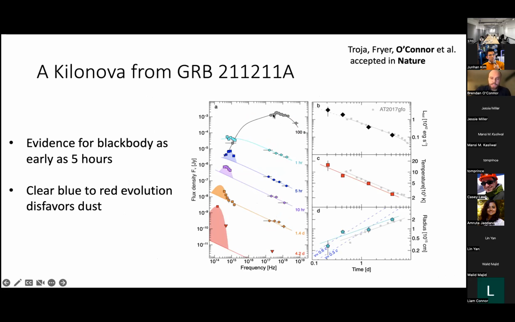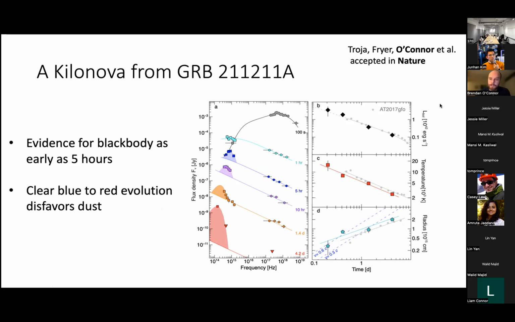So the solid line is the afterglow. This is just X-rays and UVOT here. And then we're extrapolating it. And when we continue to extrapolate this afterglow as we move later in time, we see that there's this excess blackbody component as early as 5 hours after the event. And the fact that we see this really nice blue to red evolution, really typical of a kilonova, allows us to say this is not dust. Unlike 2005, 22A, we have conclusive proof that this is a kilonova.